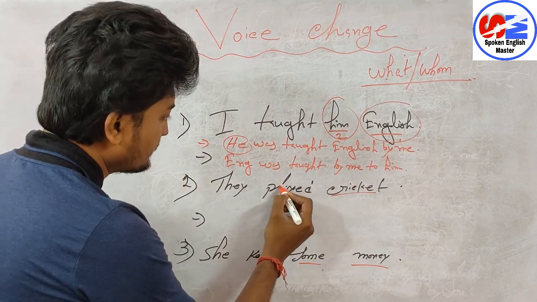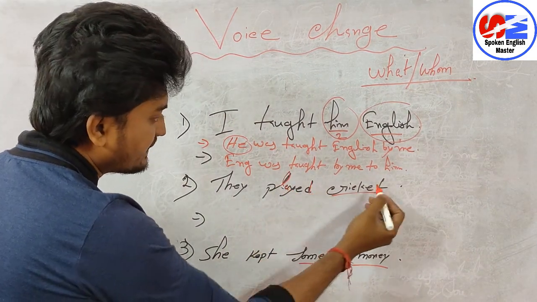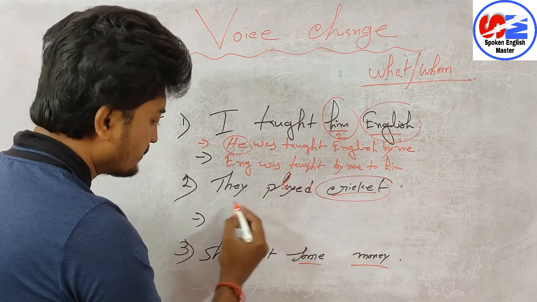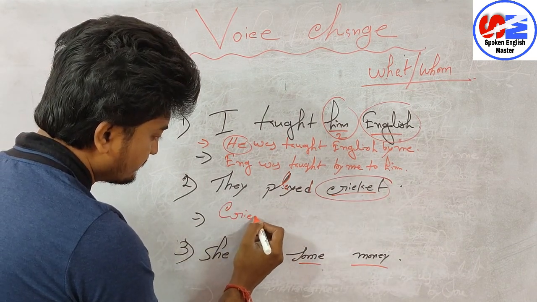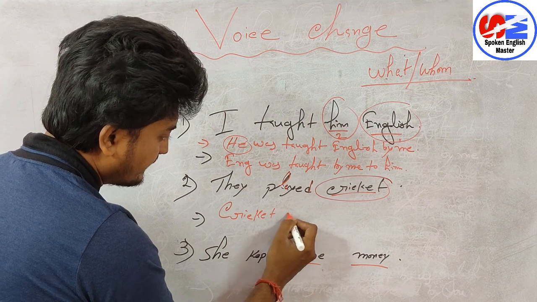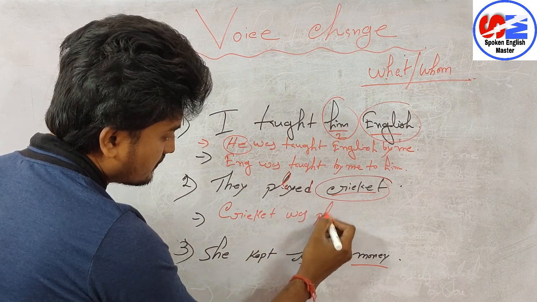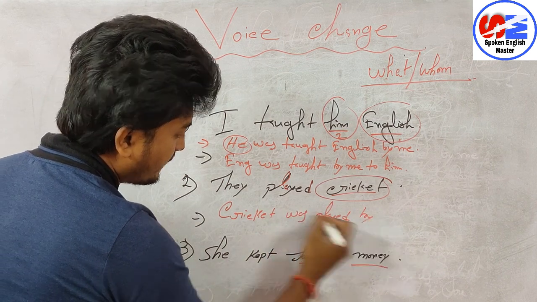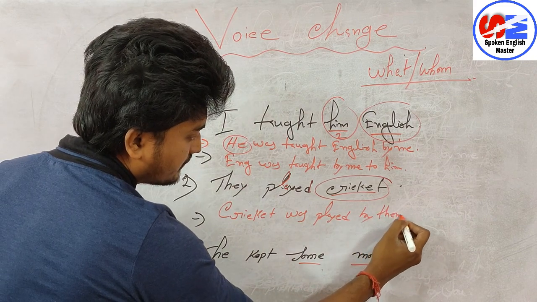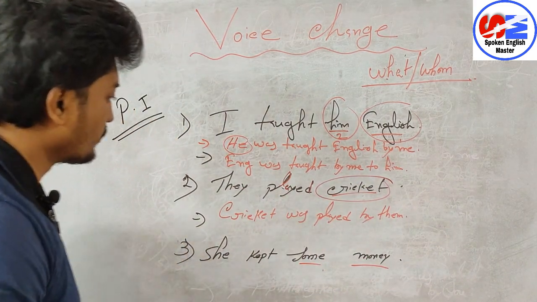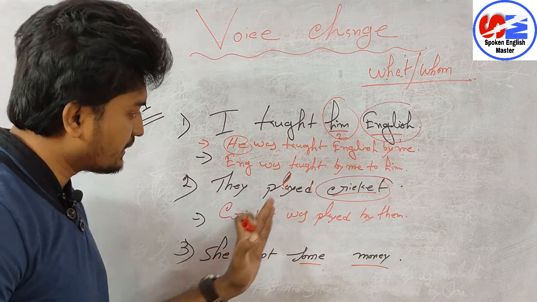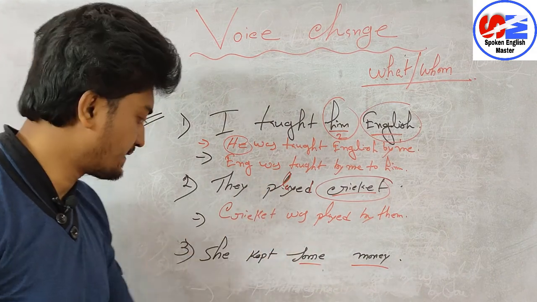Now they played cricket. Here object is what? Cricket. So cricket will come at the first position. Cricket was played by whom? By them. It's very easy, isn't it? So if you want, you can take many more examples to practice.